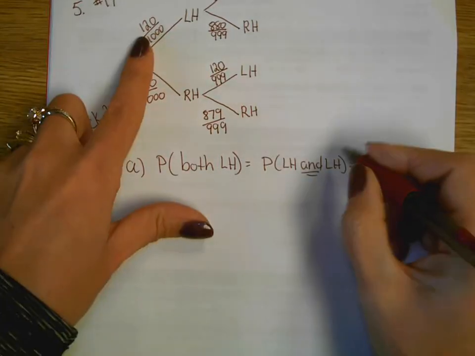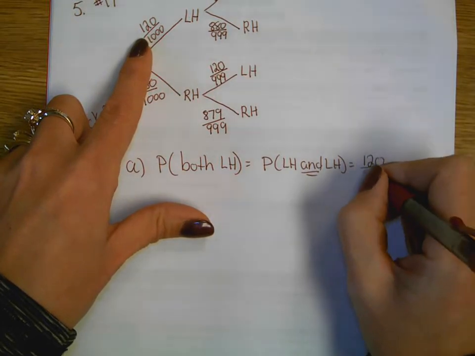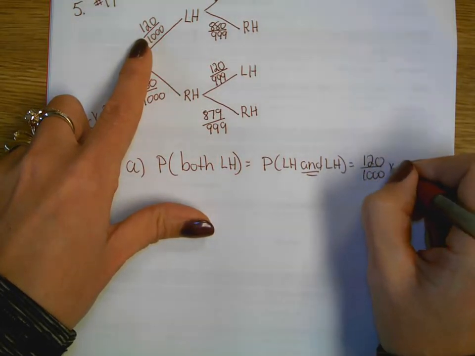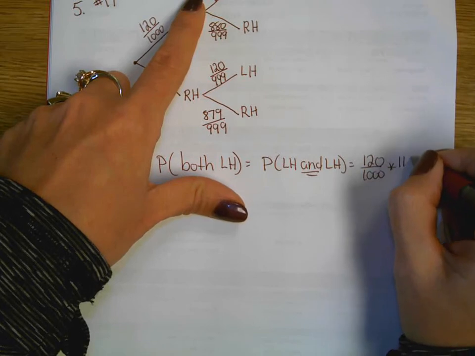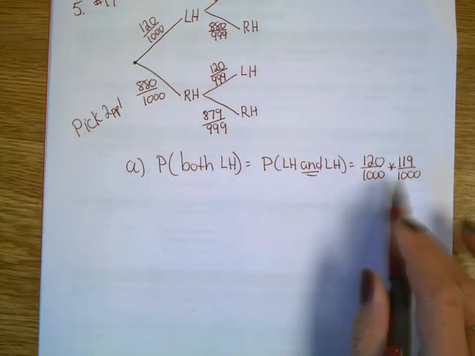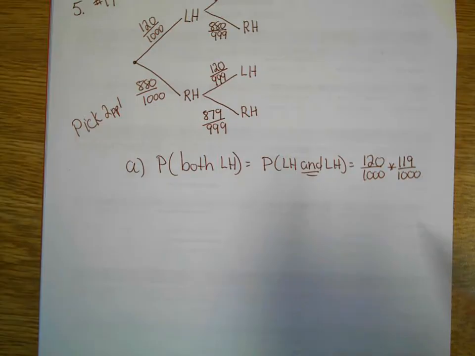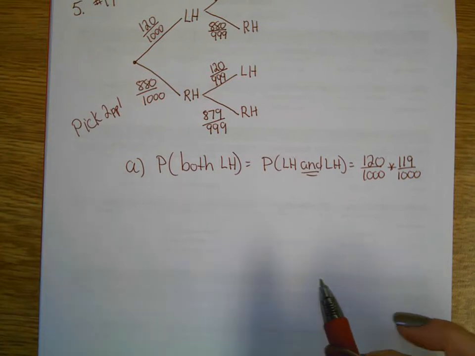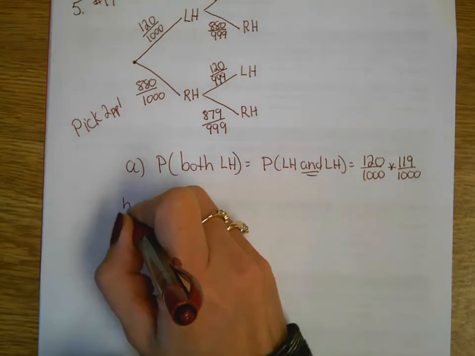So I just follow the branches out. 120 out of 1,000 multiplied by 119 out of 999. And again, I'm not going to finish that up because for notes, this is what's important. You can finish it up on homework and get the decimal out to the thousandths place, it looks like.